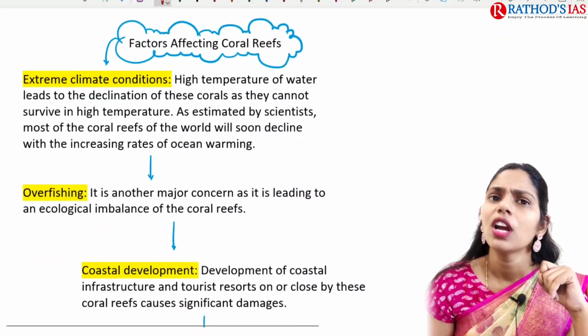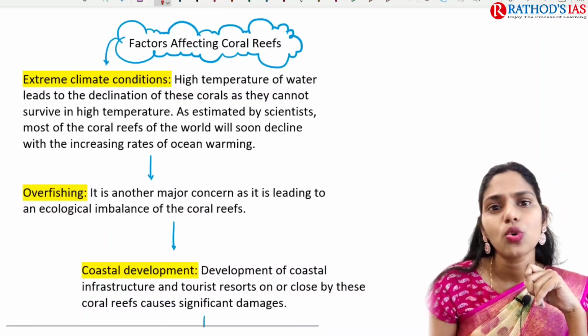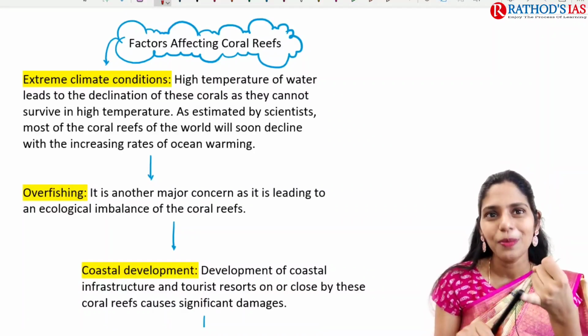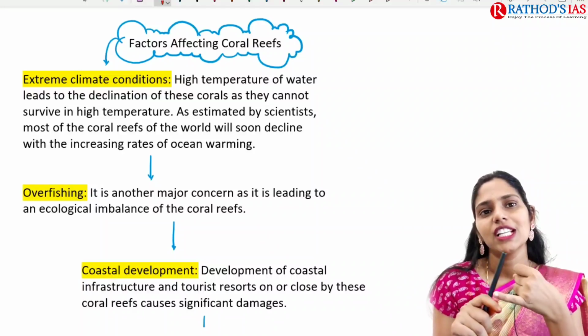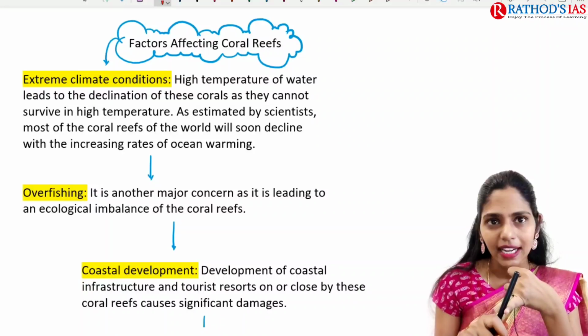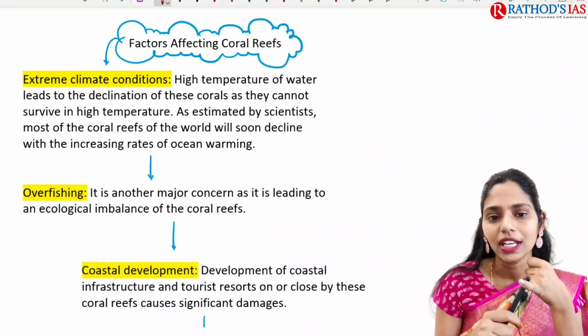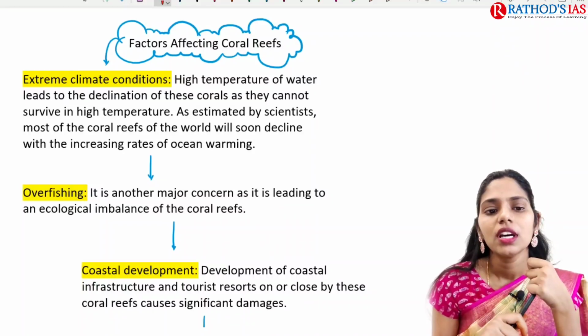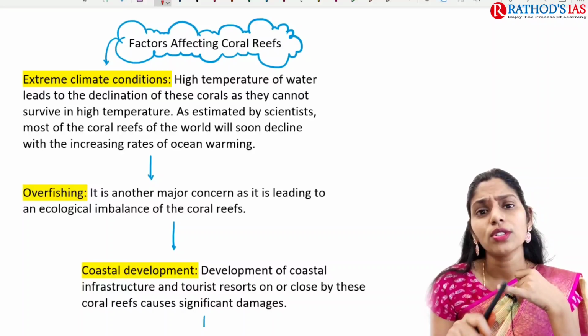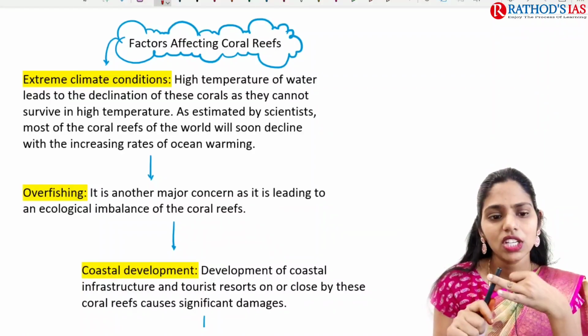Talking about the factors affecting coral reefs, the first one is human activities, which lead to climate change. High water temperature leads to the decline of these corals, and it also leads to ocean acidification.